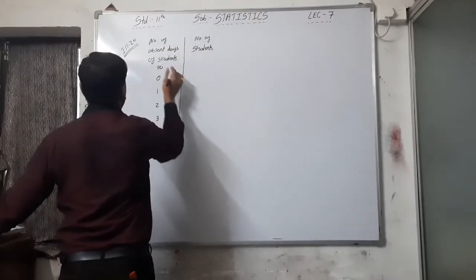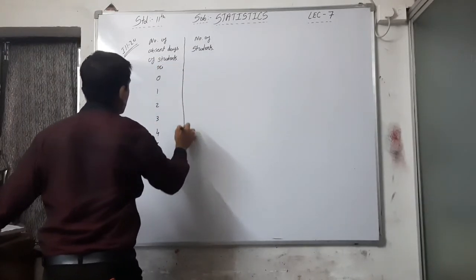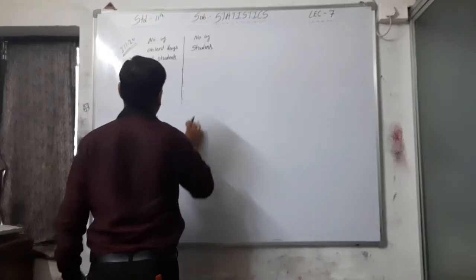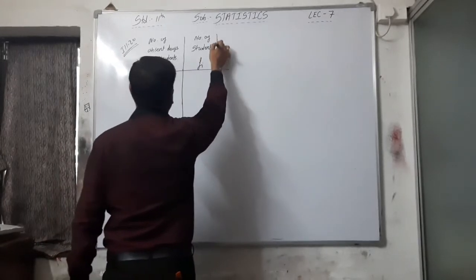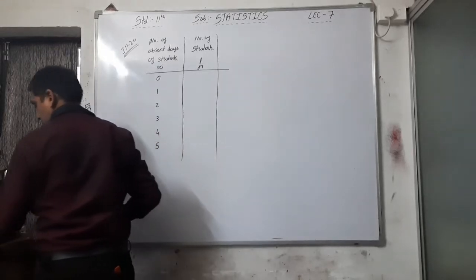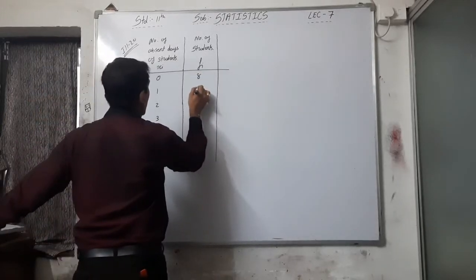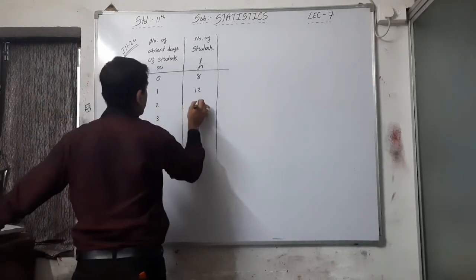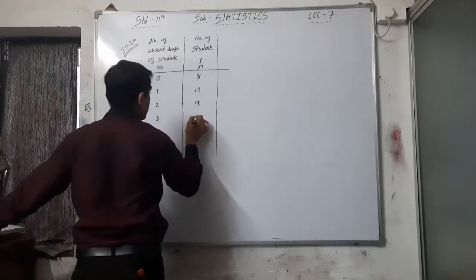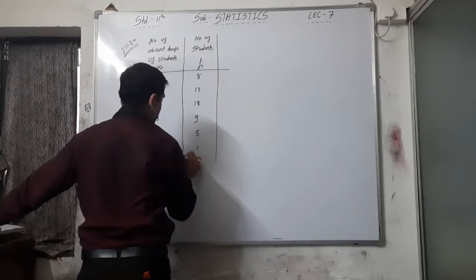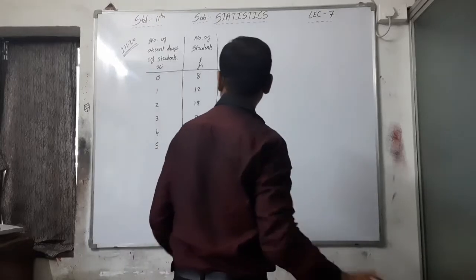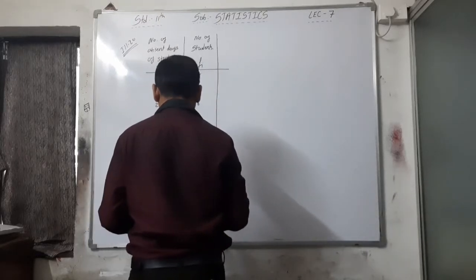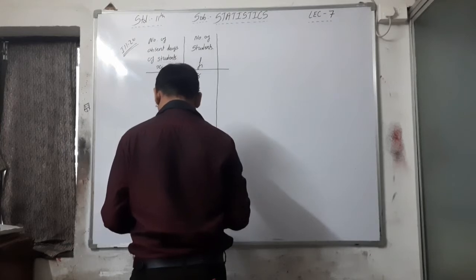This is your xi, and this is your fi: 8, 12, 18, 9, 5 and 1. What is your n? That is sigma fi, that is 53.